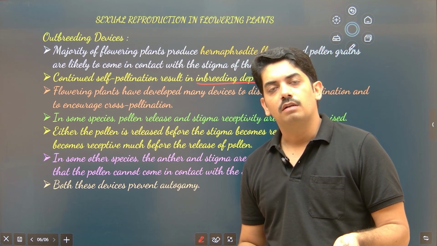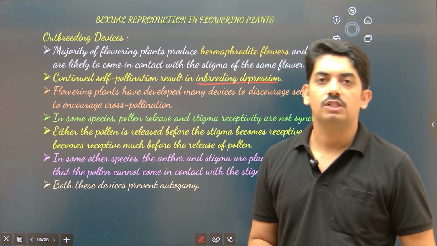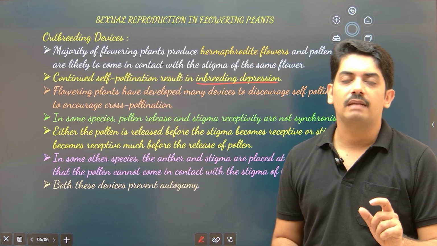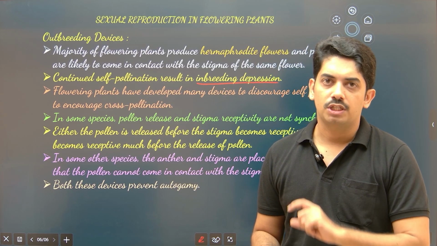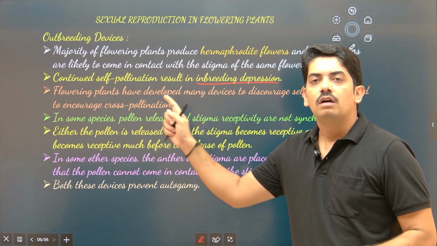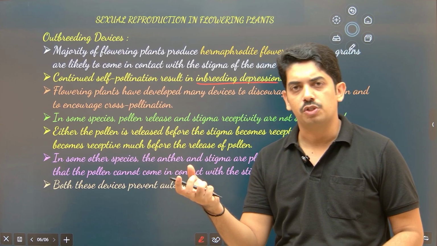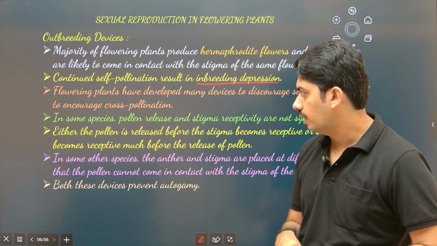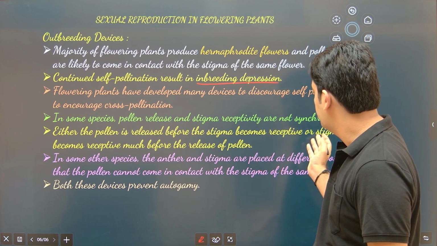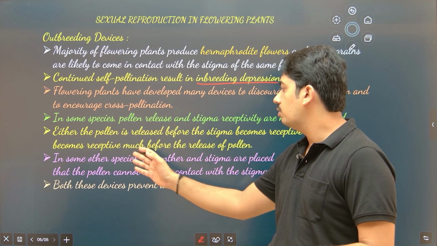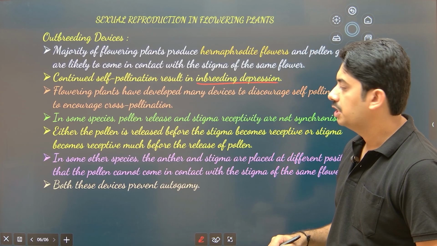Either androecium is mature first or gynoecium matures first. These are technical terms, not given in the textbook. But remember, protandry means androecium matures first. Protogyny means gynoecium matures first. So with the help of a slight change in the maturation of gynoecium and androecium, these plants achieve cross-pollination. Either the pollen is released before the stigma becomes receptive, or the stigma becomes receptive much before the release of pollen. So this is how cross-pollination is achieved.